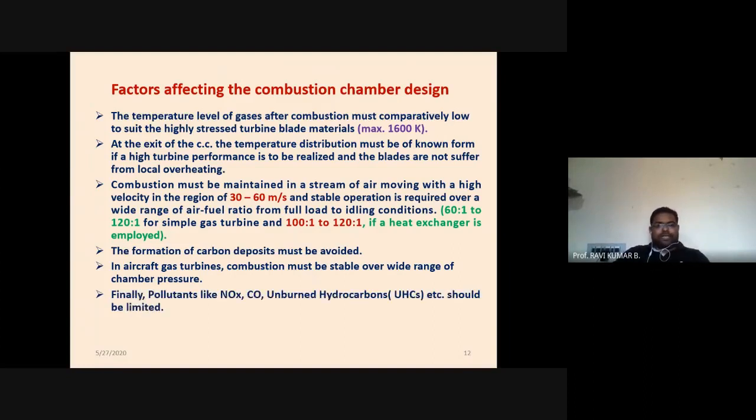Finally, the pollutants like nitrogen oxide, carbon monoxide and hydrocarbons should be limited. That is also regarding the environmental pollution side; this point is very important.